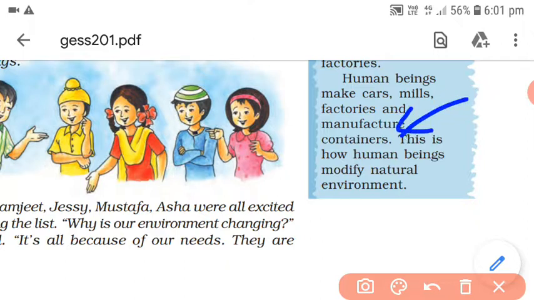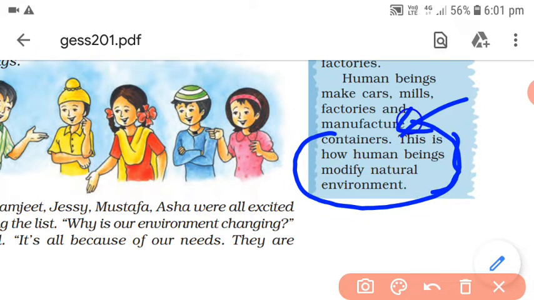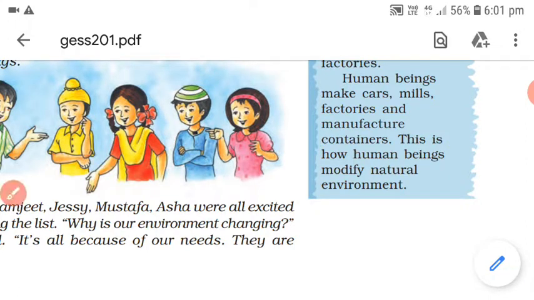A number of things are manufactured by human beings, and this is how you can find that humans modify or change their environment as per their need. जैसे जैसे हमें ज़रूरत पड़ती है, we keep modifying the natural environment just to make our lives more comfortable.